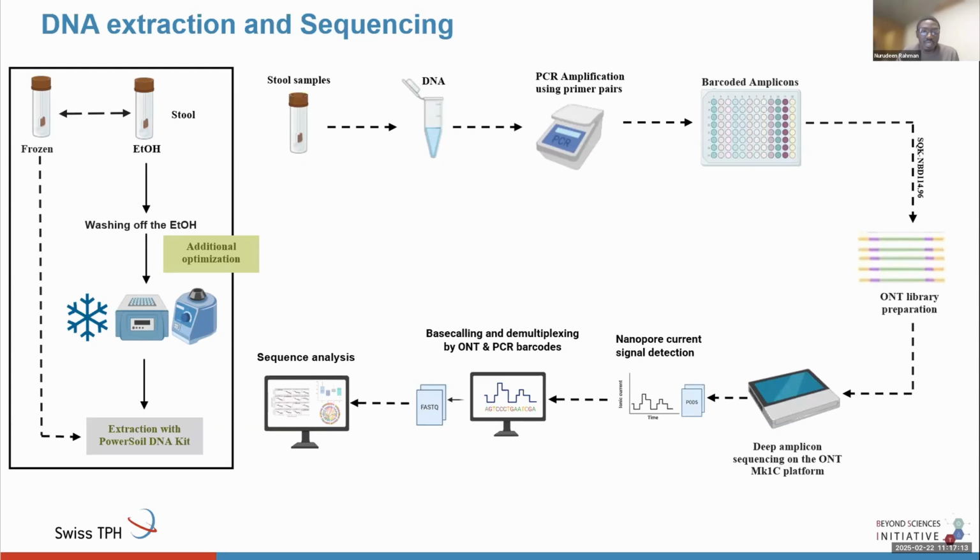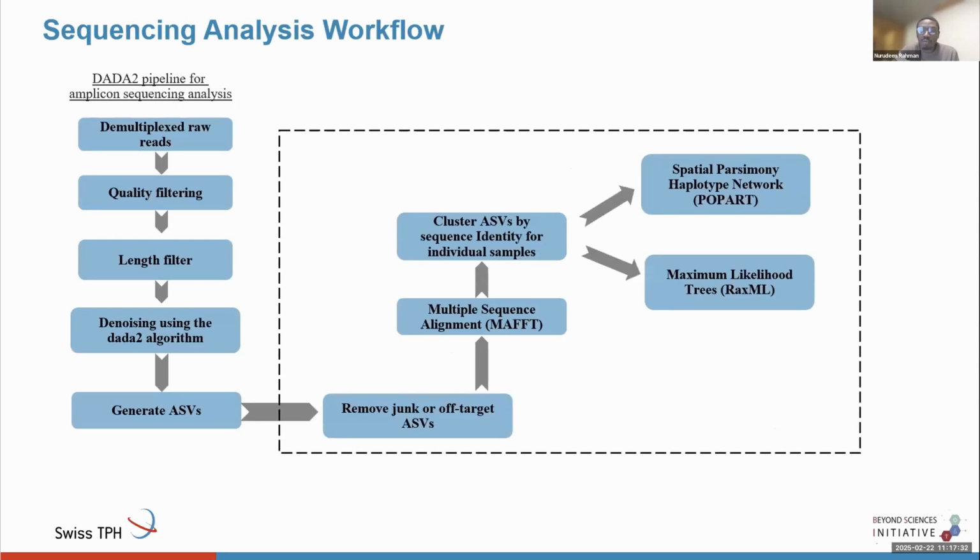Following this, the reads were base called and demultiplexed using ONT barcodes. And also, if you remember, we used primer barcodes, which means we also had to demultiplex the reads using the PCR primer barcodes. Following that, we did sequence analysis.